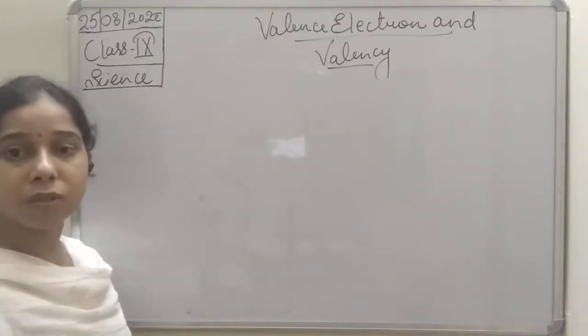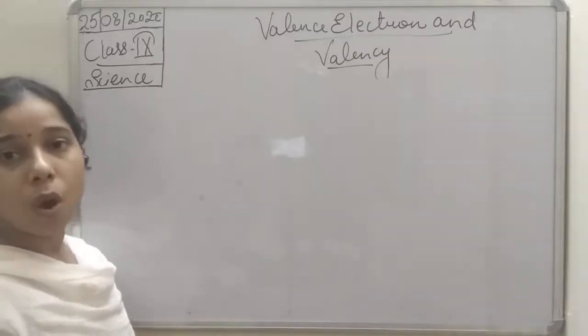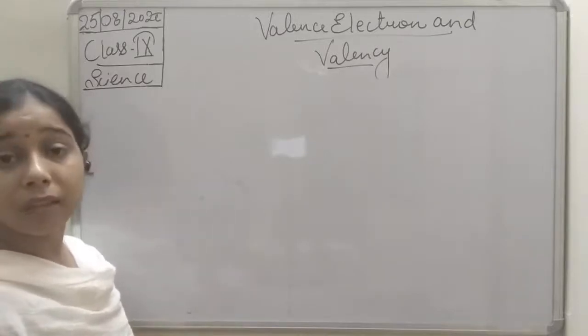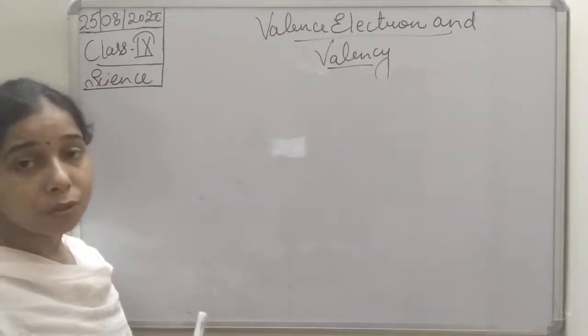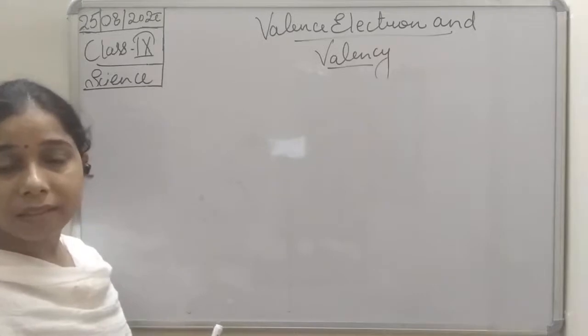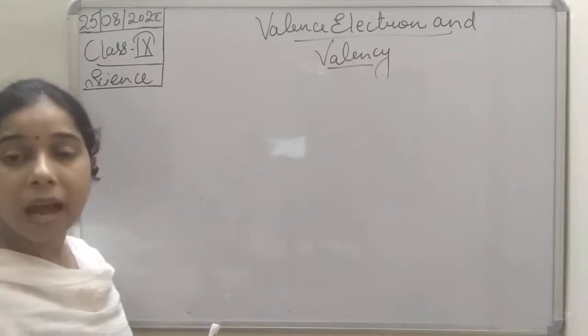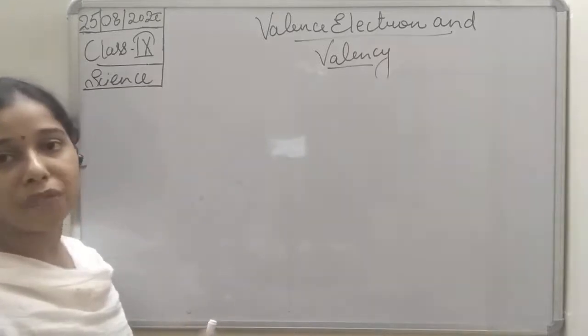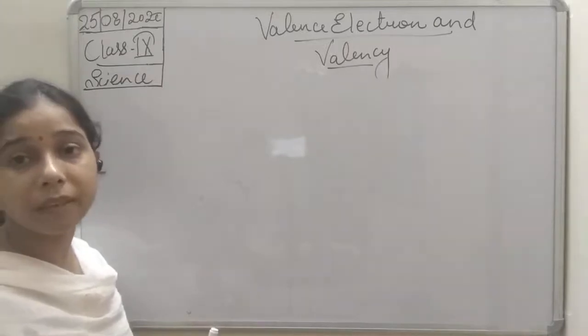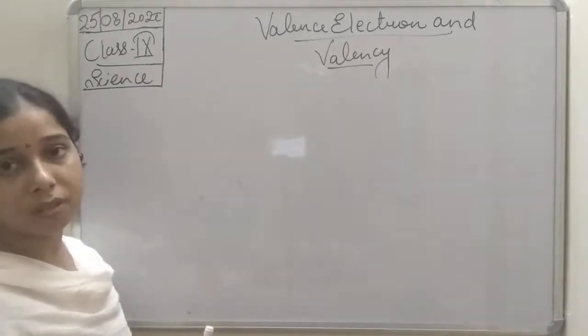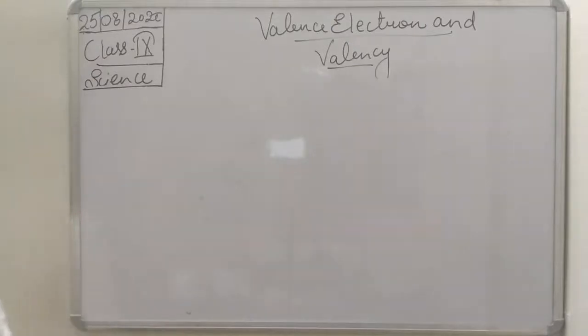Because that many electrons will be used or gained so that they complete their octet. So we define valency as the combining capacity of the elements so that they complete their outermost shell with octet or duplet.